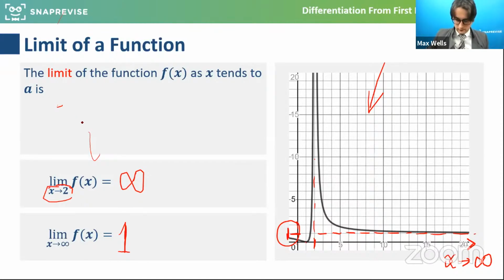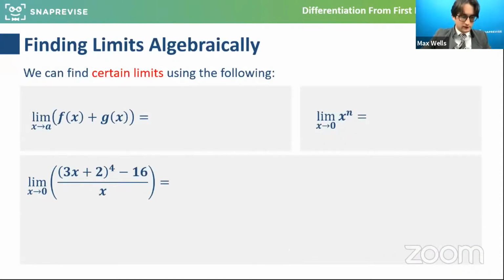Okay, so I'm going to move this on and we're going to look at finding limits algebraically. So again, if you've done this before, you'll hopefully realize that we can split the limits up. So the notation for limit, lim as x tends towards a of this function, we're going to have a little look at now.